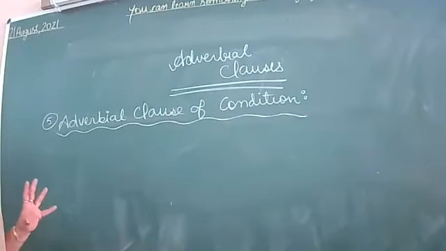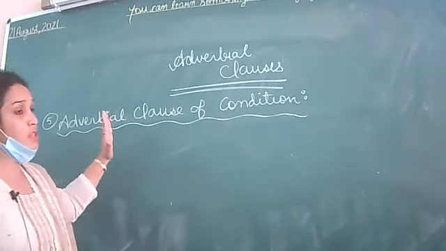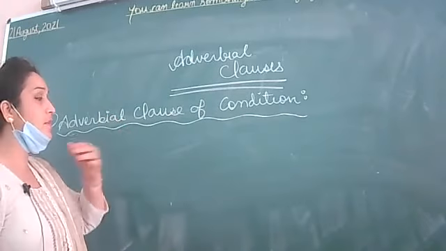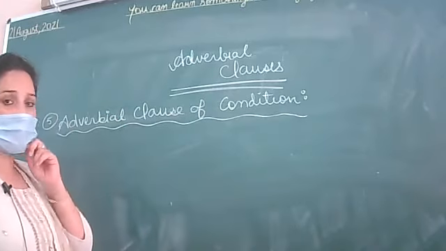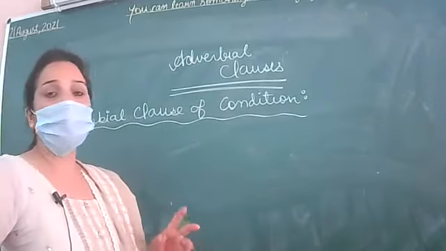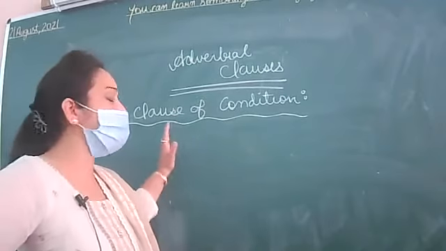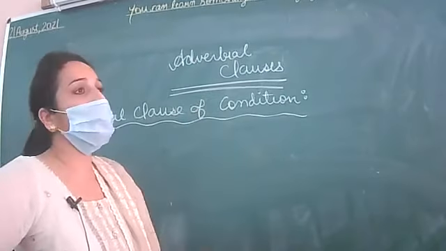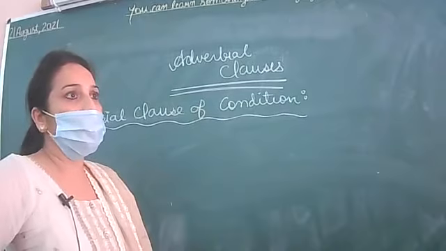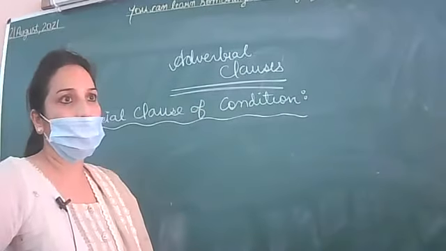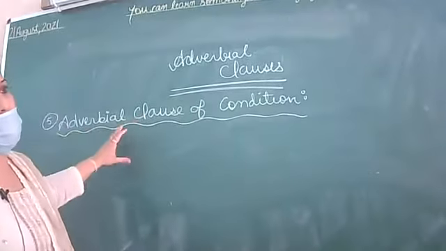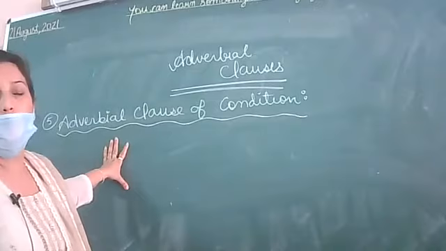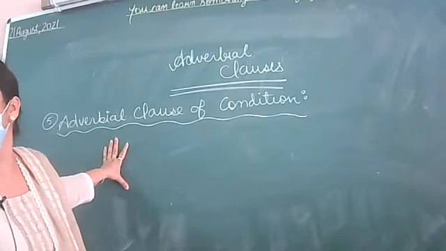It doesn't mean that first the main clause will come and afterwards the subordinate clause will come. It is not compulsory every time. Students have such confusion that first the main clause comes, after that the subordinate clause. So it is not necessary every time. Sometimes the condition is given first.